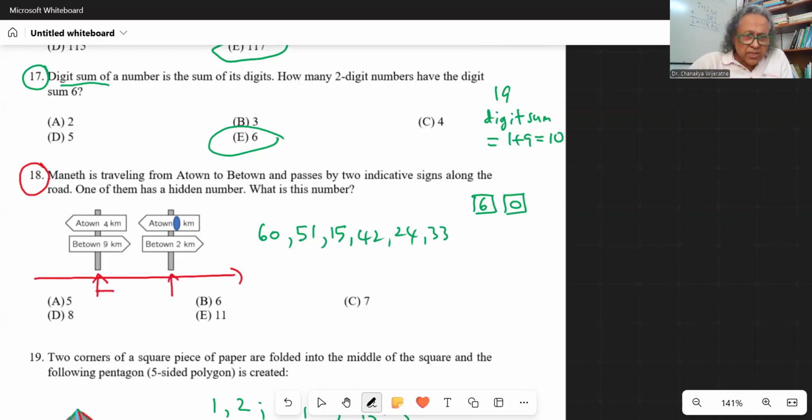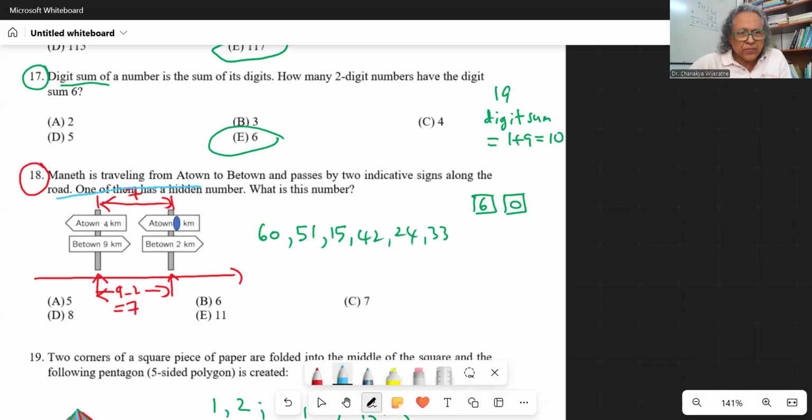That means this distance has to be 9 minus 2, which is 7. So same distance, here 2, 7.